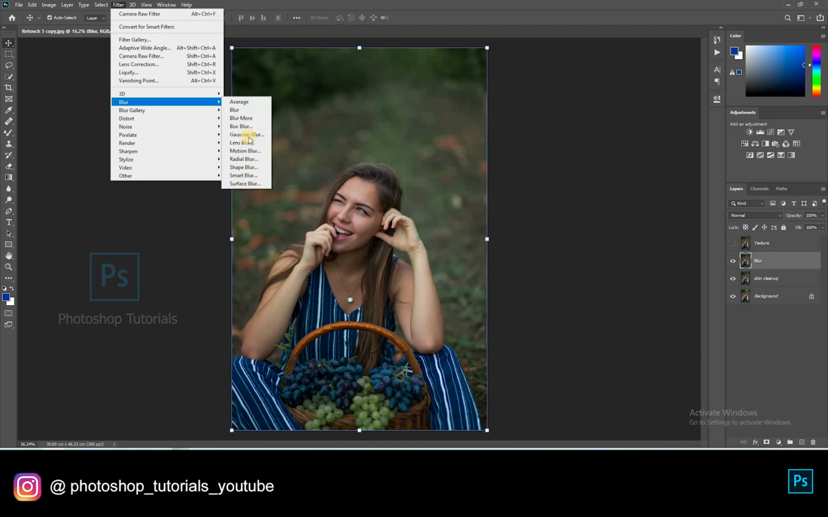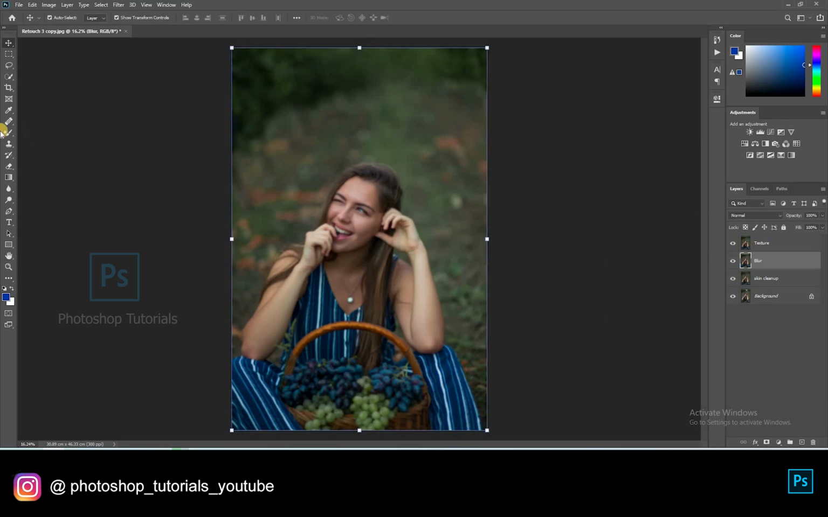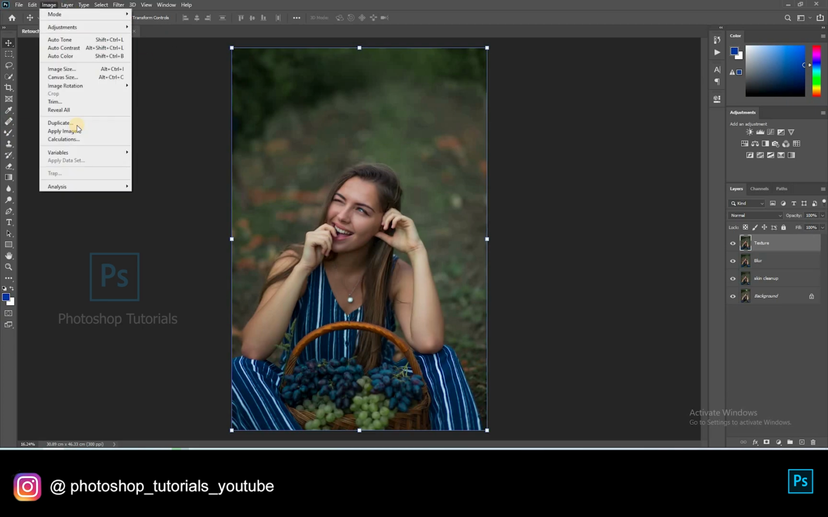Blur. Gaussian blur. 10 points of blur recommended approximately. See that you blur the texture of the skin. Hit on OK once you're done. Now switch on the texture layer by clicking on the eye icon and select the texture layer. Go to Image. Apply Image.